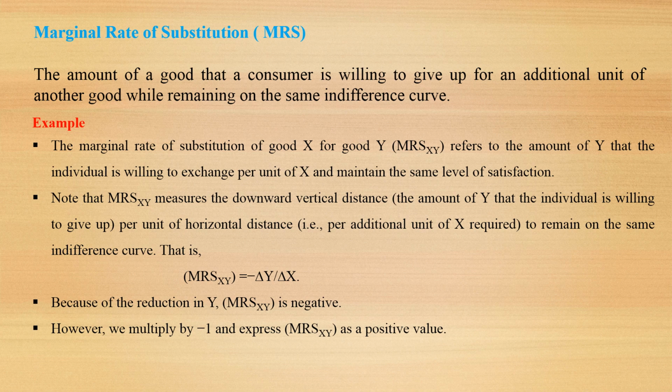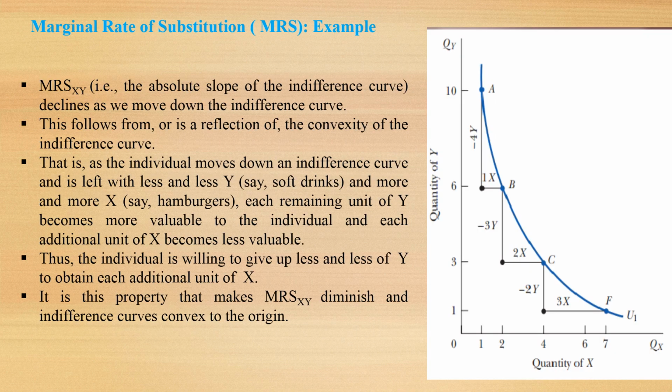The formula of the marginal rate of substitution is minus delta Y divided by delta X. Because of the reduction in Y, the marginal rate of substitution is negative. However, we multiply by minus 1 and express the marginal rate of substitution as a positive value. Here you can see the figure. Here you can see the diagram. Here you can see the curve of the marginal rate of substitution.